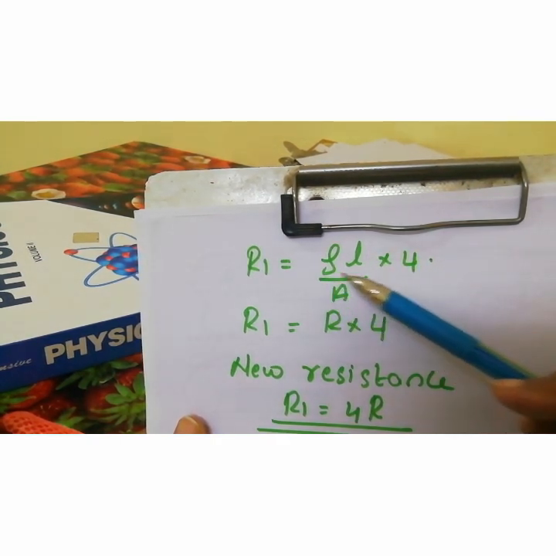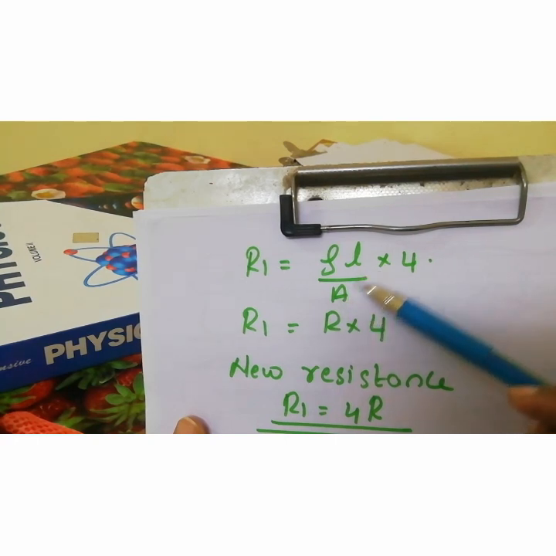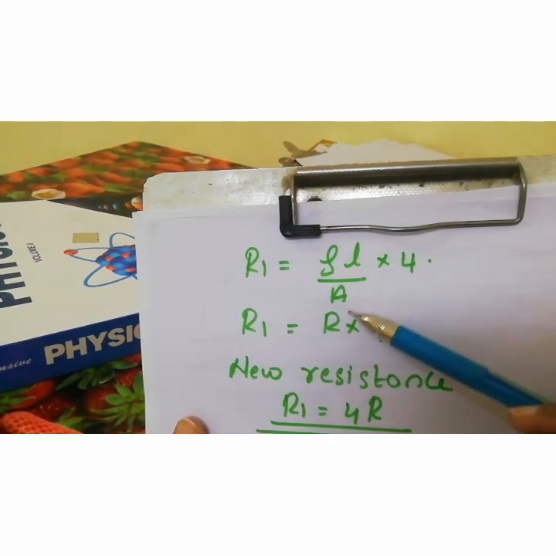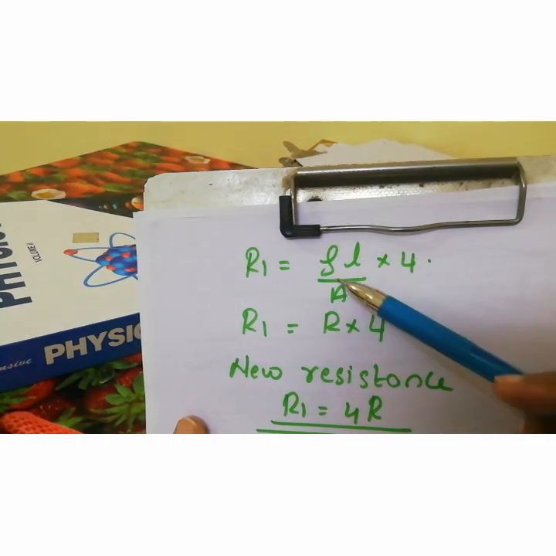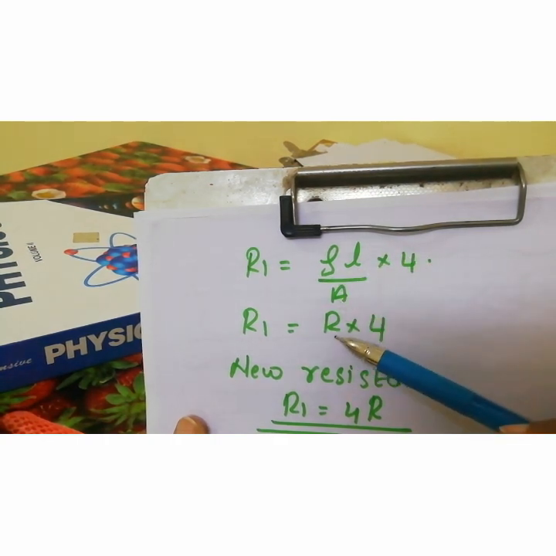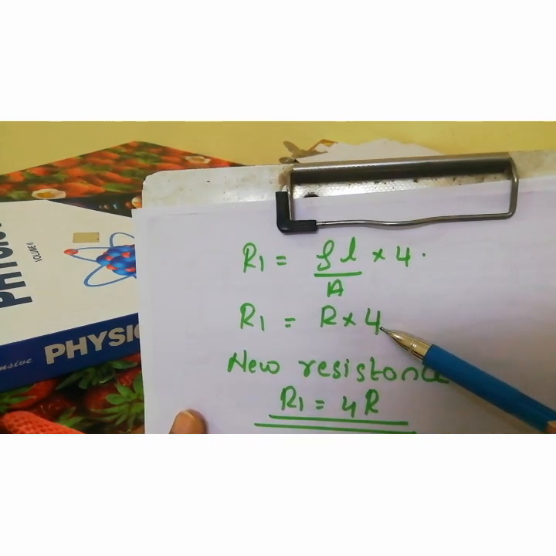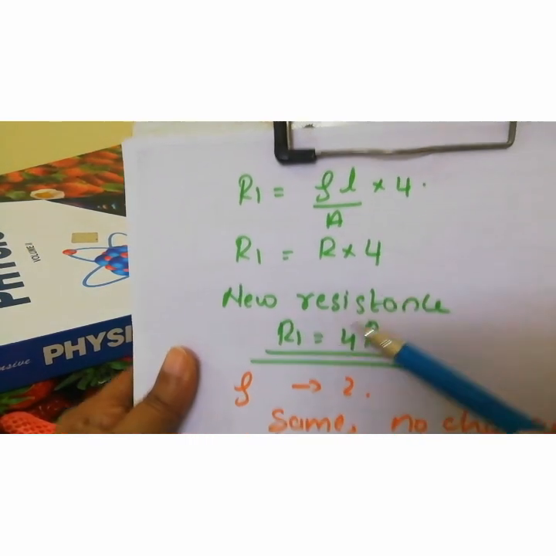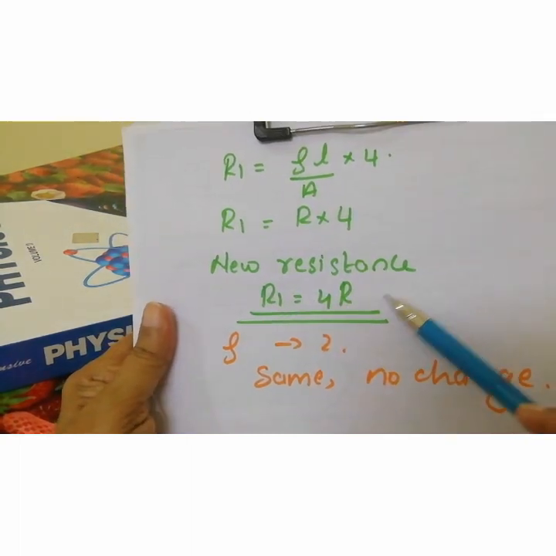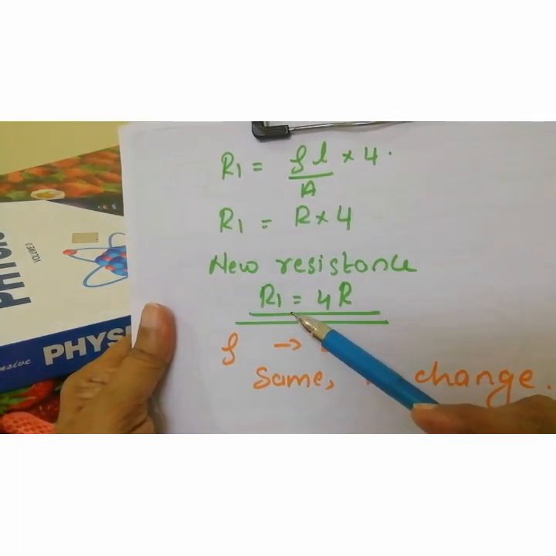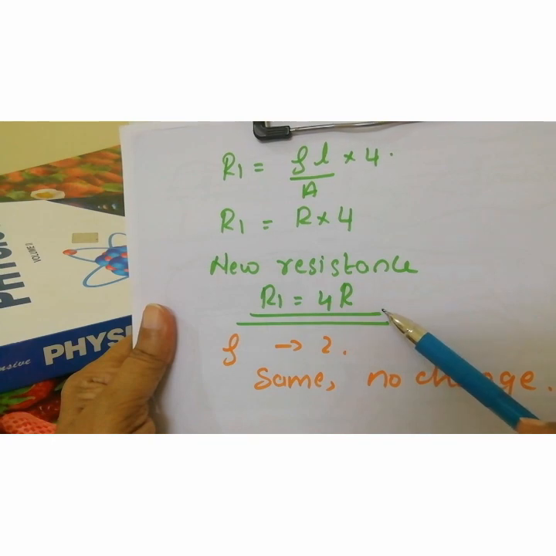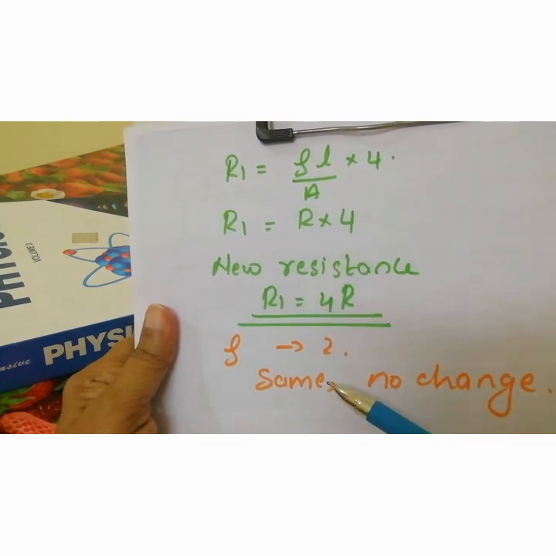When we do the calculation, 2L and A by 2, gives rho L divided by A into 4. What is rho L by A? That is the original resistance R. So R1 is equal to 4R. The new resistance R1 becomes 4 times R.